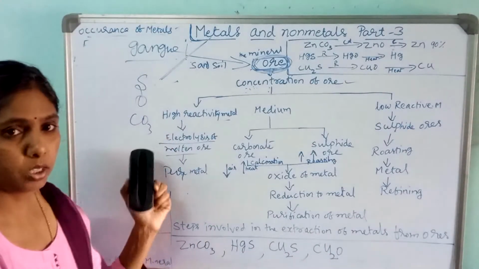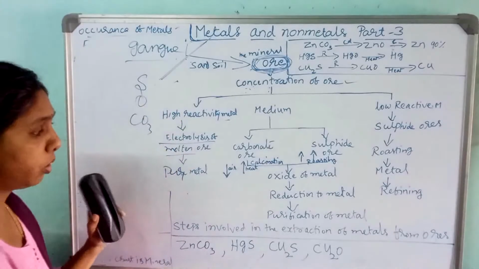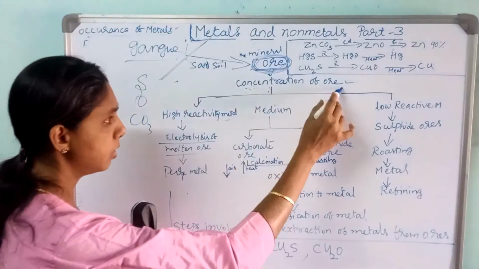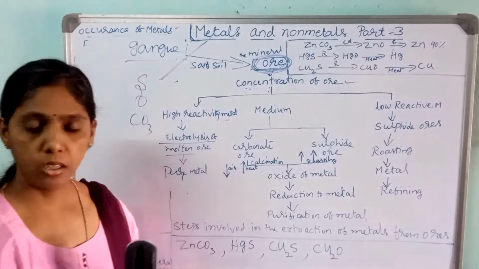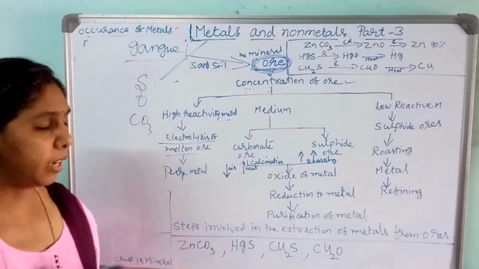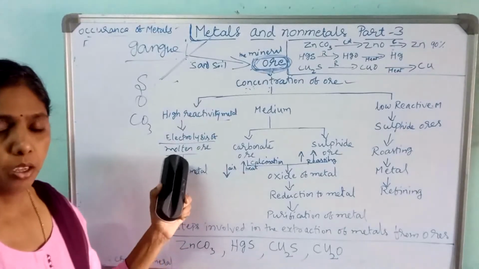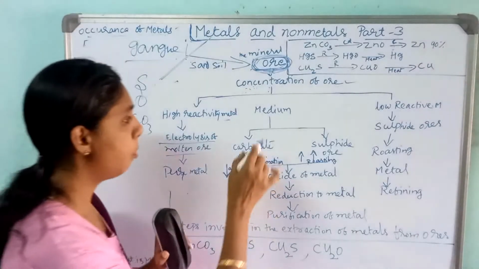All these elements we have to remove in this process. After the concentration we get the concentrated ore, and the metals are divided according to their reactivity series. Here highly reactive elements will be purified with the help of electrolysis. Then come to the moderate.